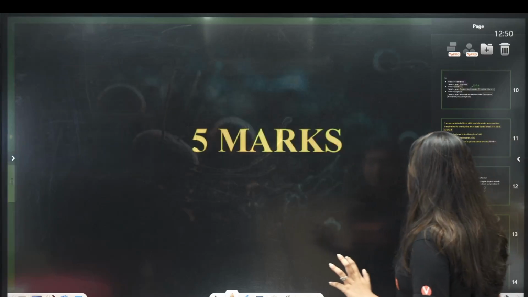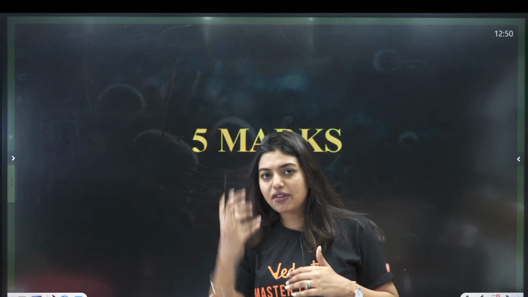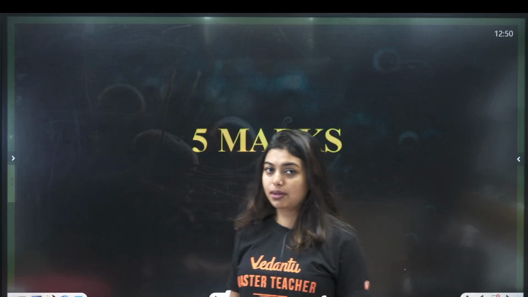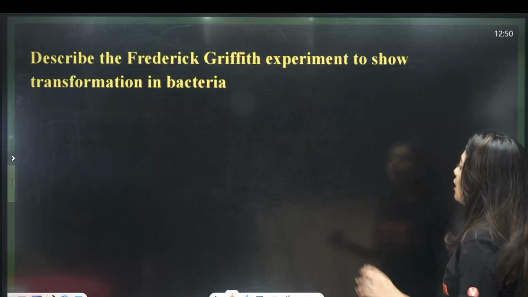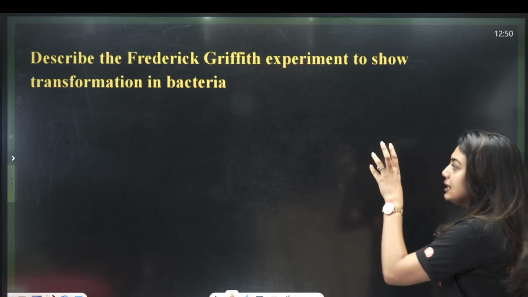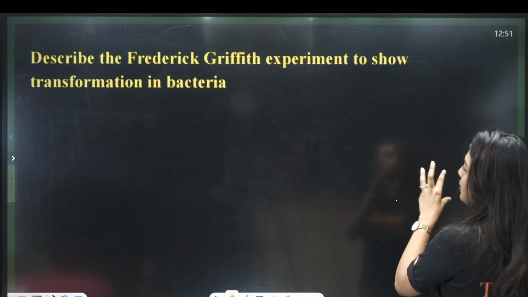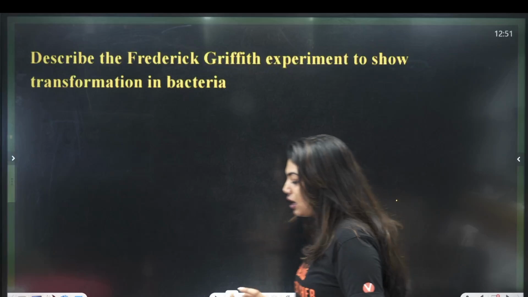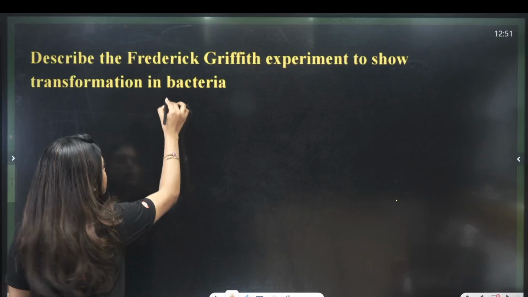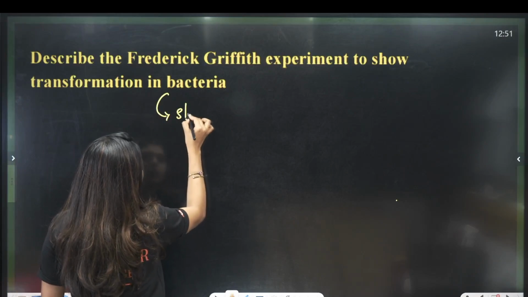Now students, we'll go to some of the 5 marks questions from the topics. See, HOTS does not come from every chapter, only a few selected chapters. 5 marks is going to come from most of the chapters. So let's see some of the 5 marks questions. The first 5 mark question comes from Griffith's experiment. Describe the Frederick Griffith experiment to show the transformation in bacteria. First of all, let me tell you, Griffith was a scientist who was working on Streptococcus pneumoniae.